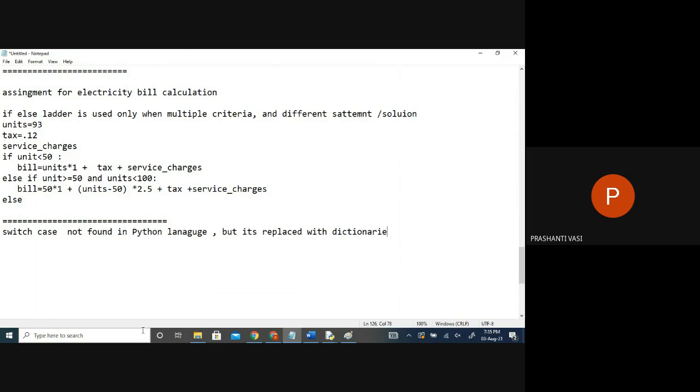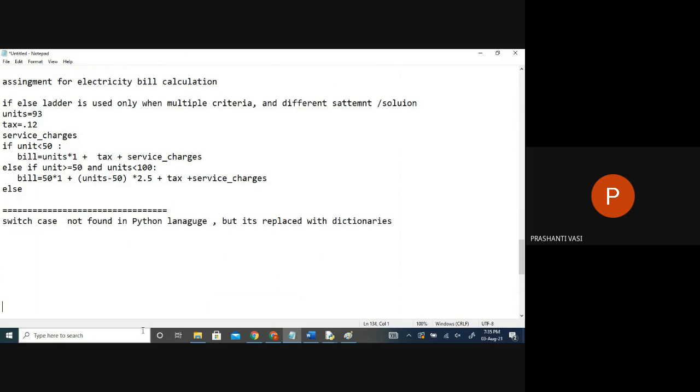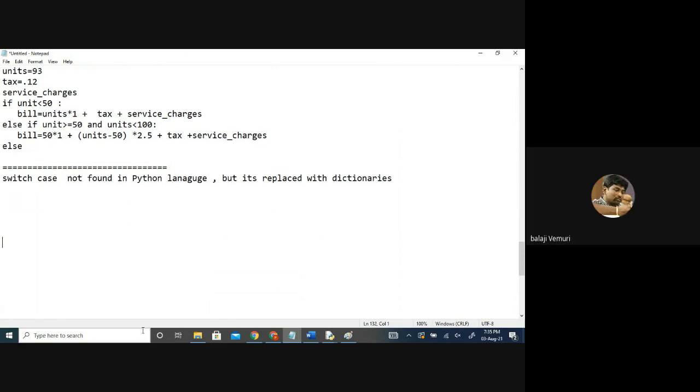Now you know dictionaries. The switch case was a replacement of the if else ladder. Generally, whatever codes we write with if else ladder, we can do with this concept.